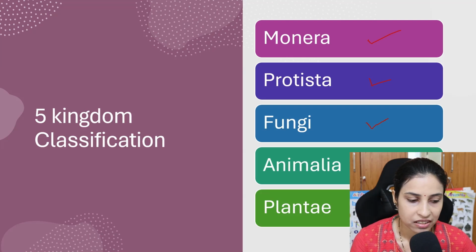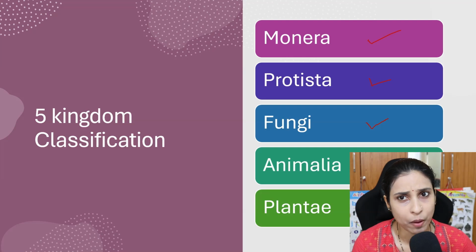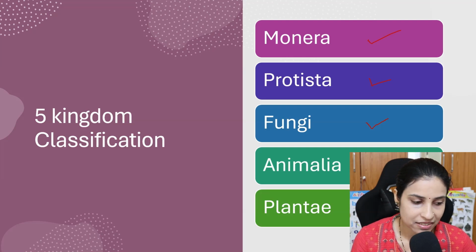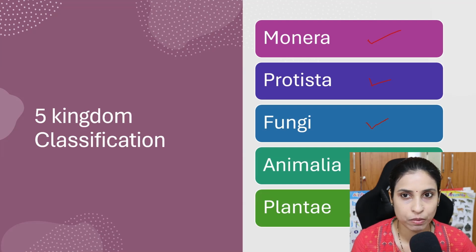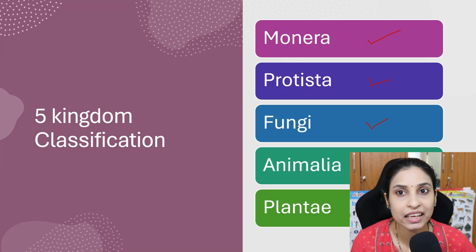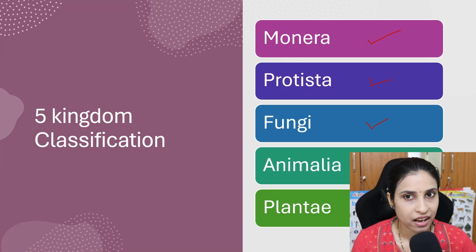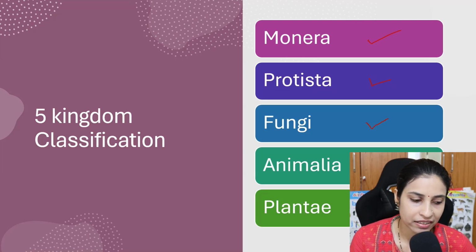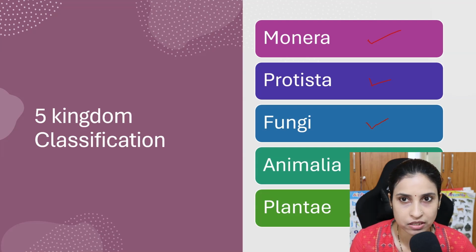They include sponges, insects, fish, birds and mammals. Then next is Plantae. It includes plants. They are multicellular and contain a cellulosic cell wall, which is absent in animals. They are all autotrophic and include mosses, ferns, conifers, flowering plants and also algae.